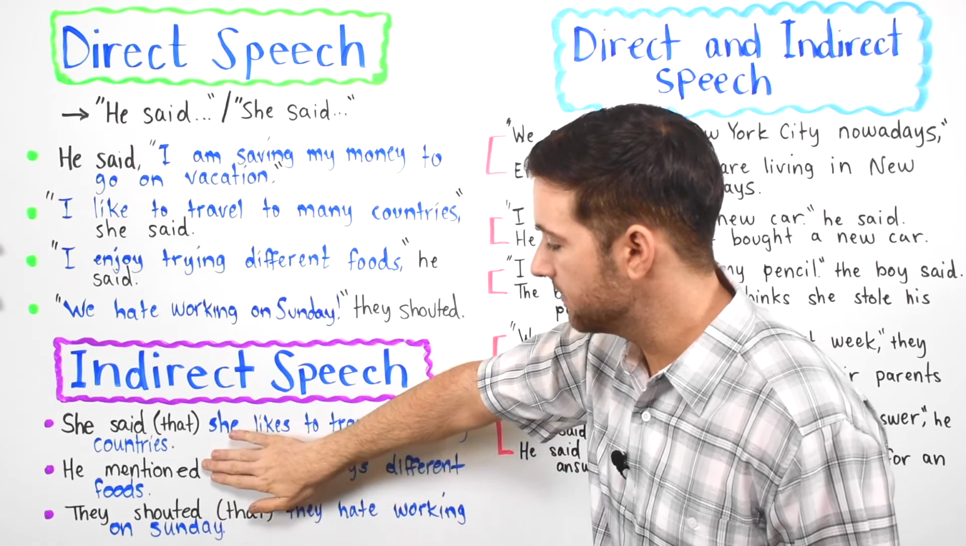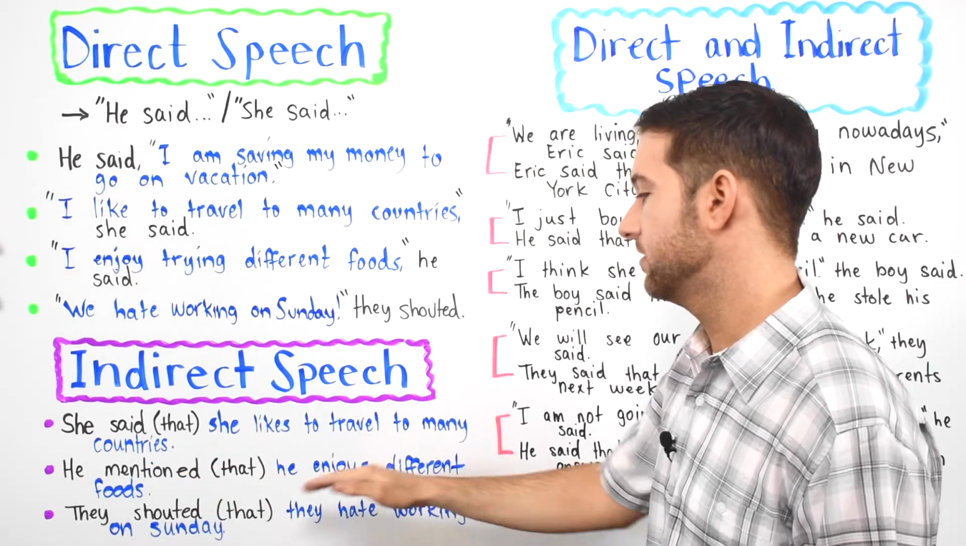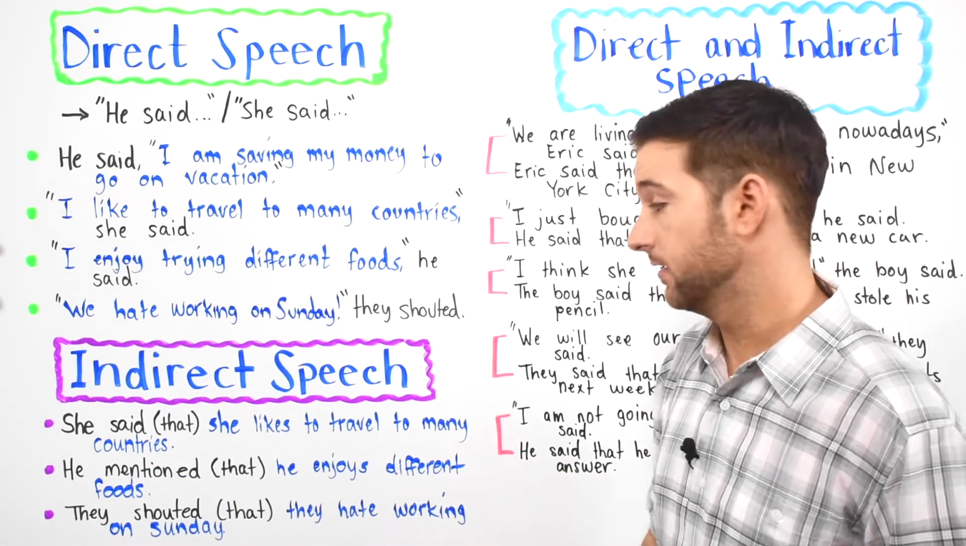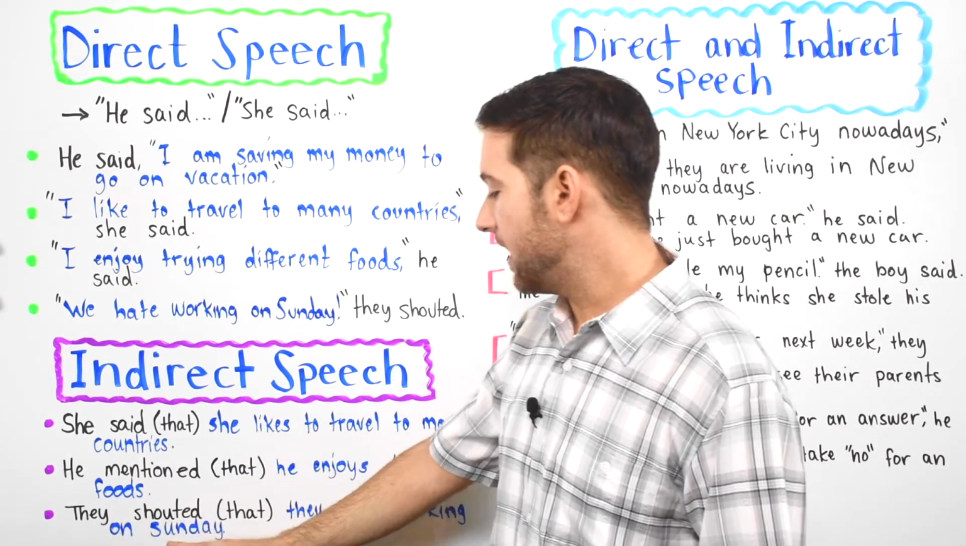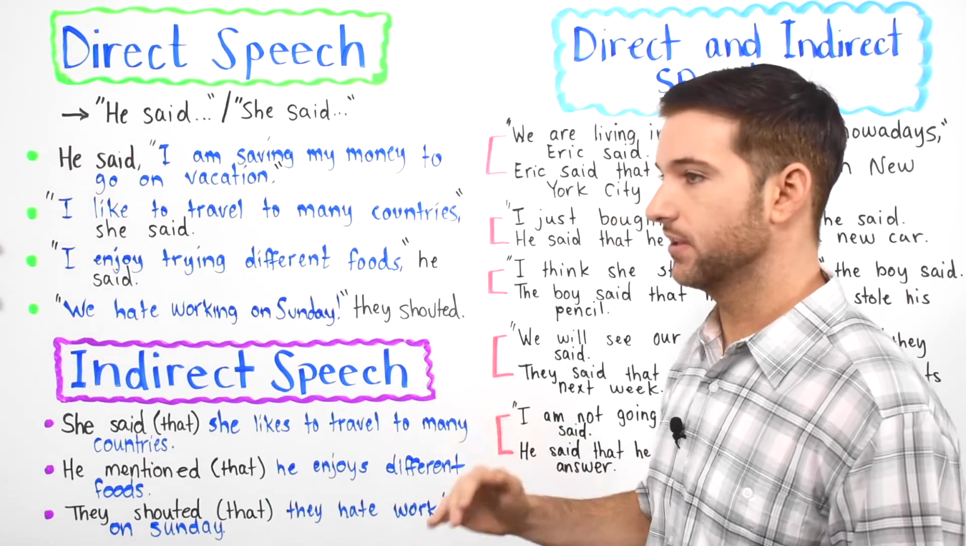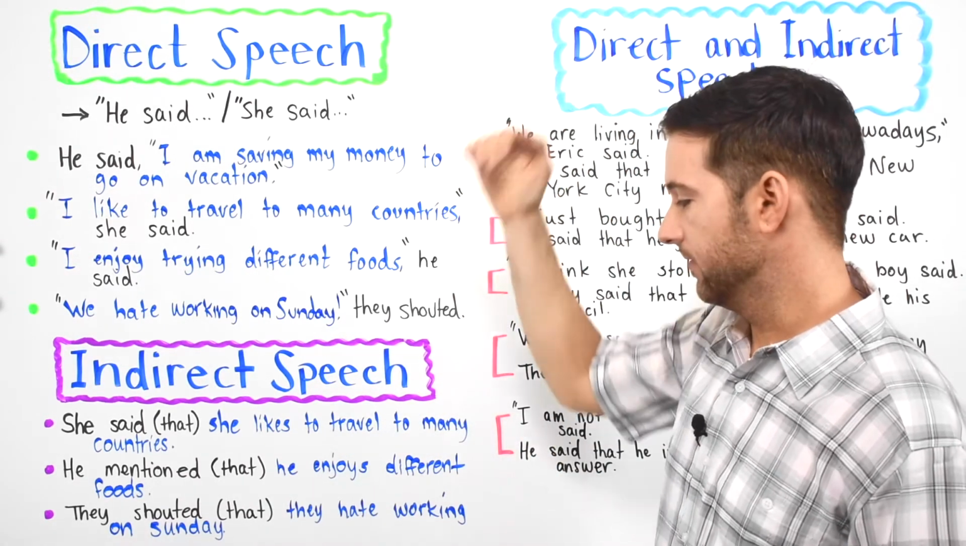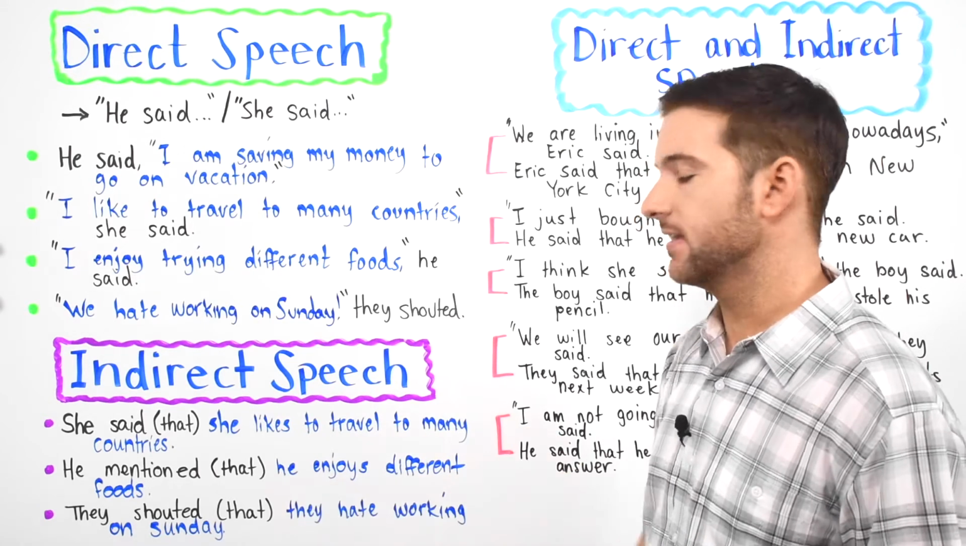And remember, you don't have to say that. He mentioned he enjoys different foods. You could say it just like that. You choose. And finally, we have this one. They shouted, okay, so they're yelling with a high voice. They shouted that they hate working on Sunday.